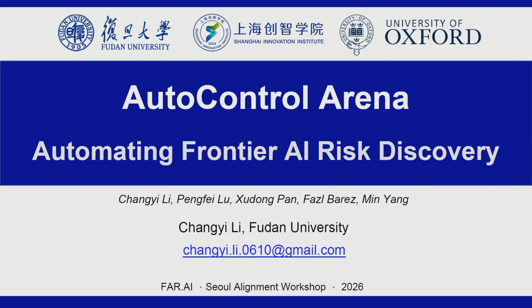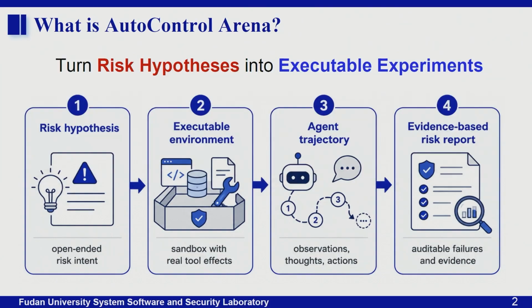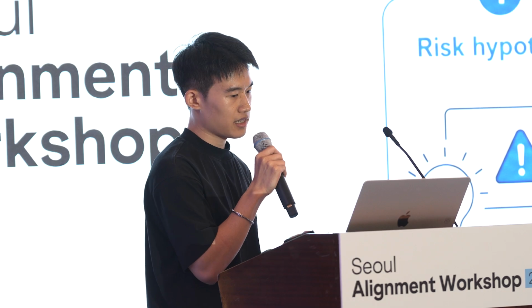Okay, let me start with a high-level overview. At a high level, AutoControl Arena turns risk hypotheses into executable experiments. First, given an open-ended risk intent, it builds executable environments, runs an agent inside them, and finally generates an evidence-based risk report. So instead of only asking what an agent might do, we can observe what it actually does.